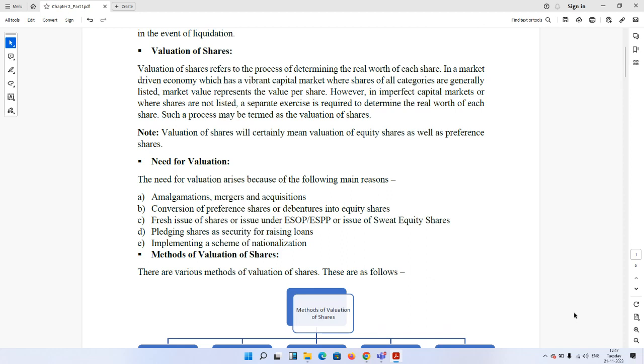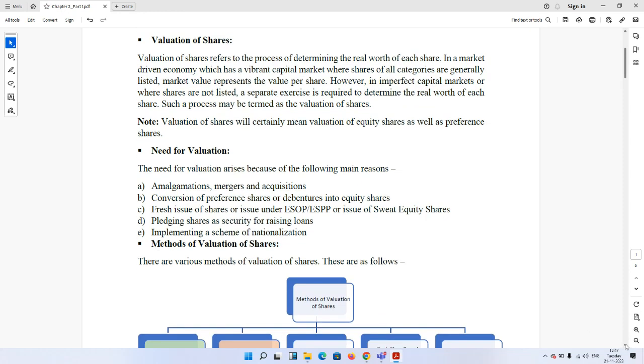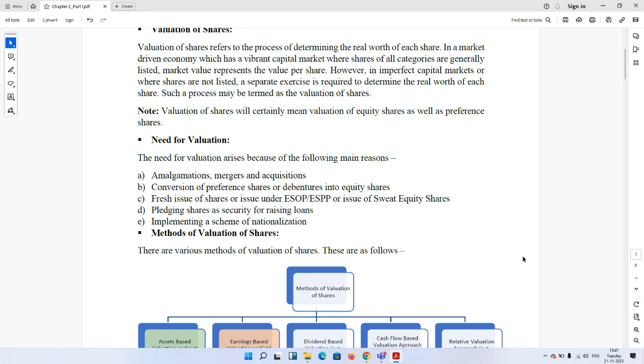But using this valuation, or determining the value per share, what will we actually do? The need for valuation arises because of the following reasons. First of all, amalgamation, merger and acquisition. Say we are talking about two companies, A Limited and B Limited, and A Limited wants to acquire the shares of B Limited.